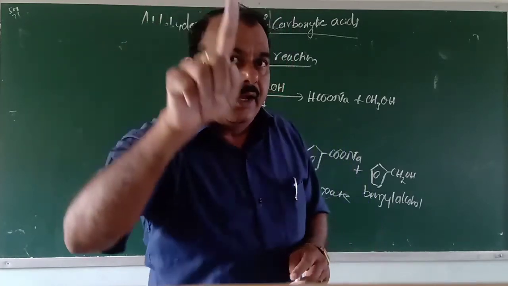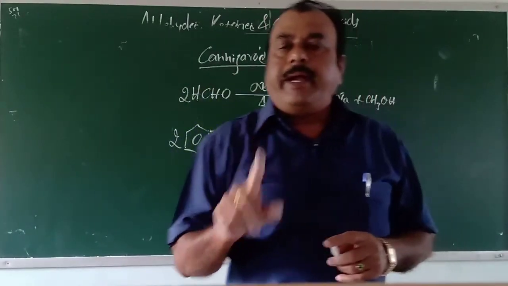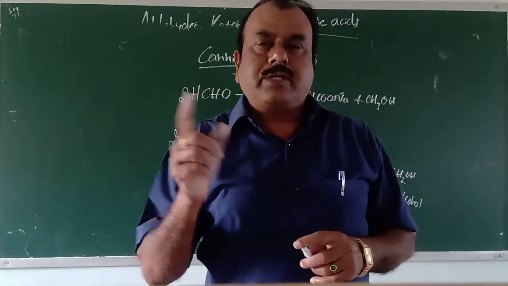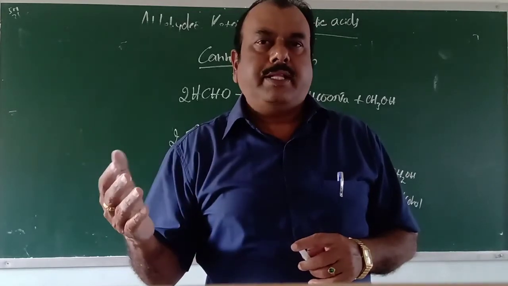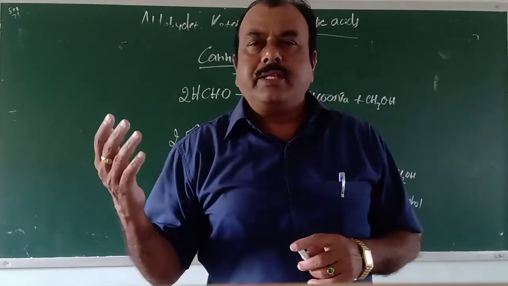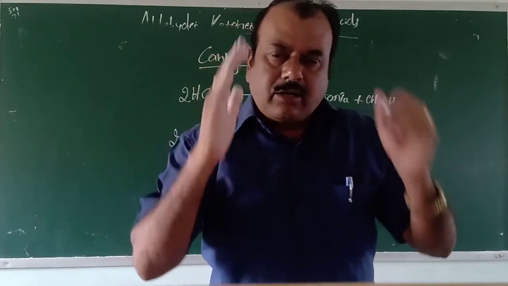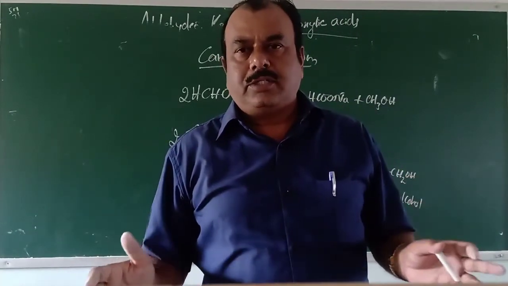Meta-orienting means when you nitrate benzaldehyde, we will get meta-nitrobenzaldehyde. When you sulfonate benzaldehyde, we will get the meta product, means meta-benzaldehyde sulfonic acid is the product. Okay. Yes, this is all about the chemical properties of aldehydes and ketones.